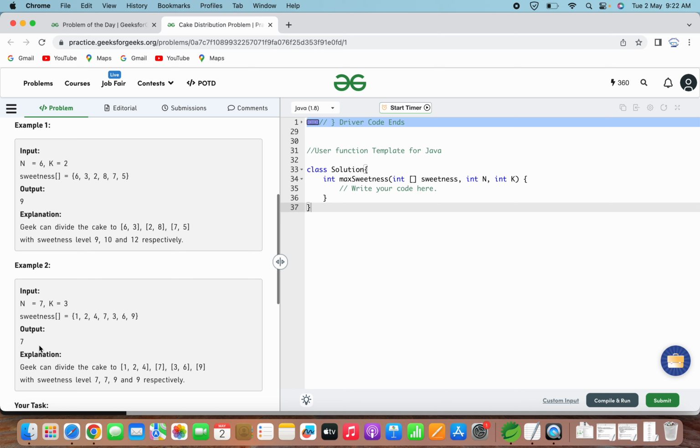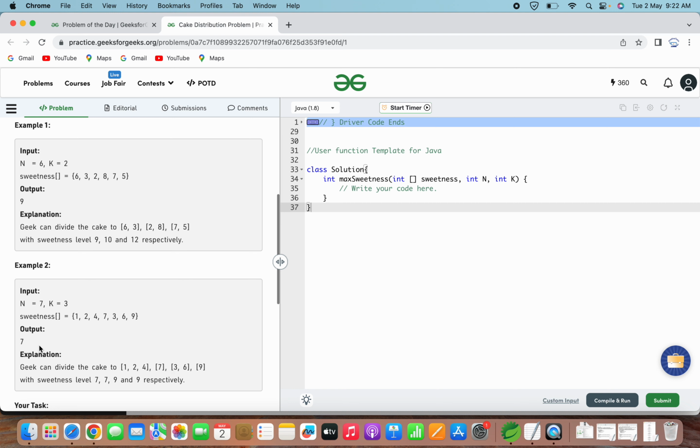Okay, to do this, we start with the assumption that the maximum sweetness is the sum of the sweetness of all the cake chunks, and the minimum sweetness is 1. We then use binary search to find the maximum possible sweetness in a way that divides the cake into k plus 1 pieces.